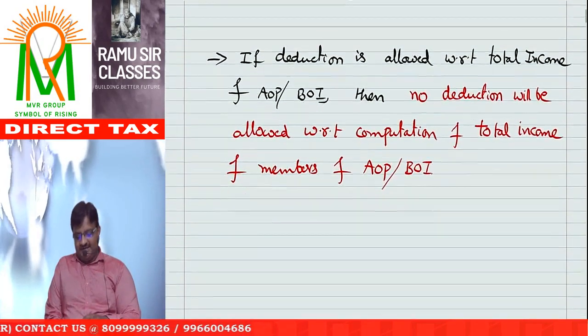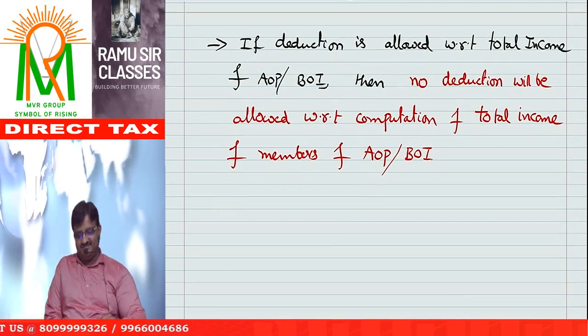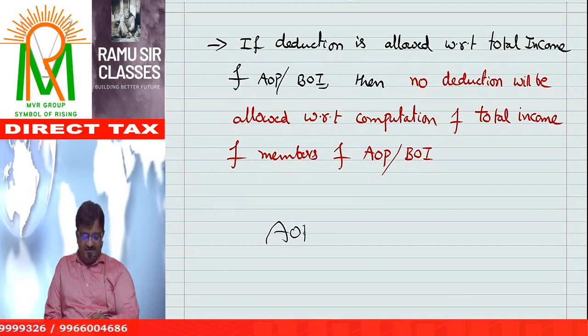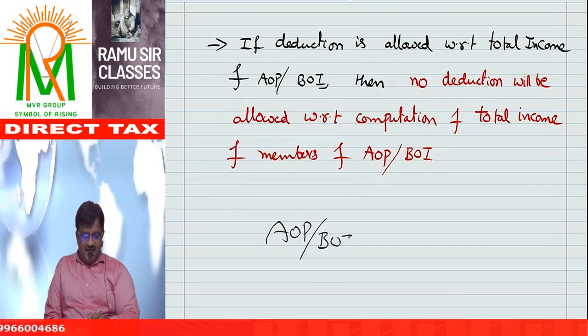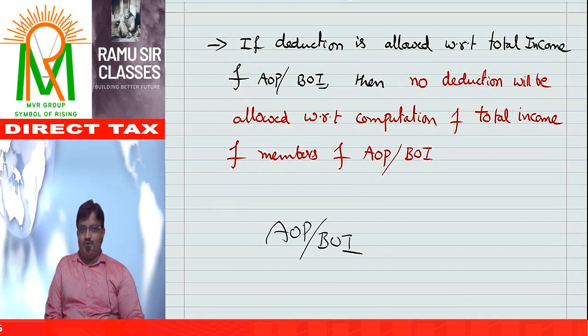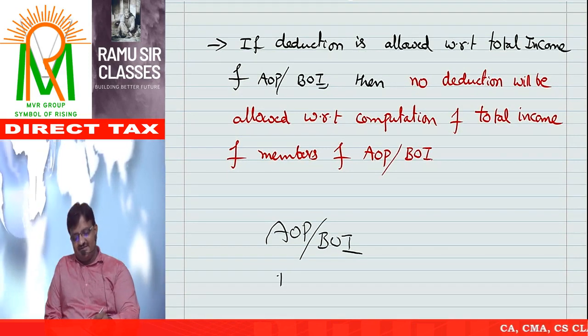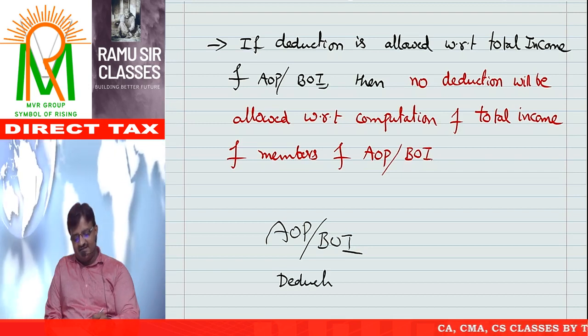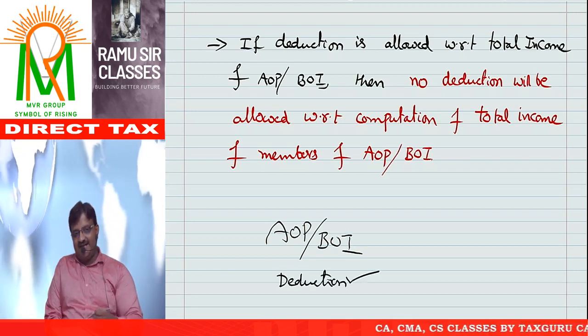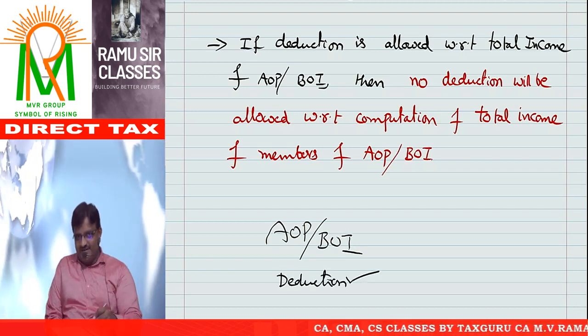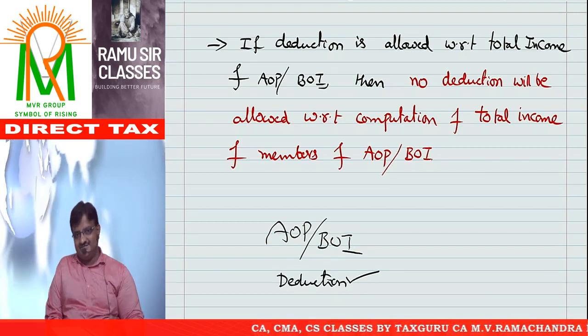Okay, next. AOP or BOI, Association of Persons and Body of Individuals. You know what happened? These fellows claimed deductions. I repeat, AOP and BOI are eligible for deduction, so they have claimed the deduction.